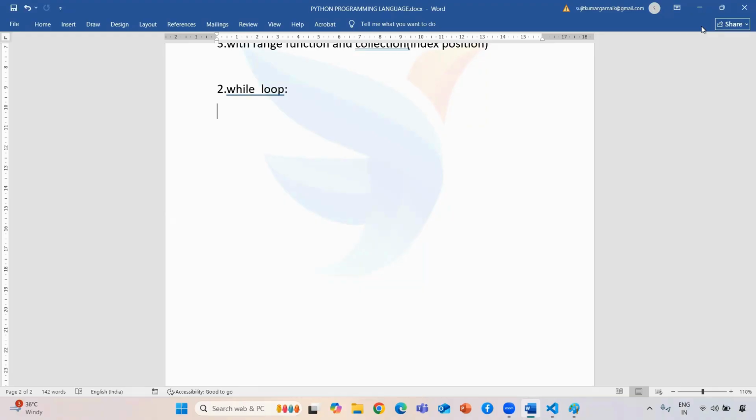Okay guys, so what is a while loop? Whenever we know how many times the loop is going to iterate, in that case we use the for loop. In the case of the while loop, when we don't know how many times the iteration should happen, in that case we use the while loop. In the interview there might be a chance that they will ask you, if we have two loops, what is the difference between the while loop and the for loop?